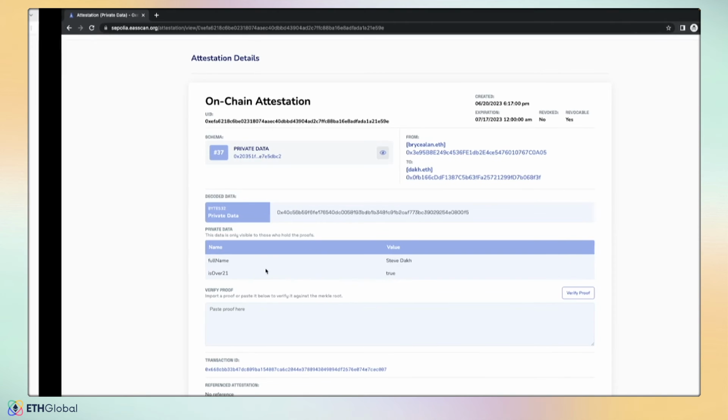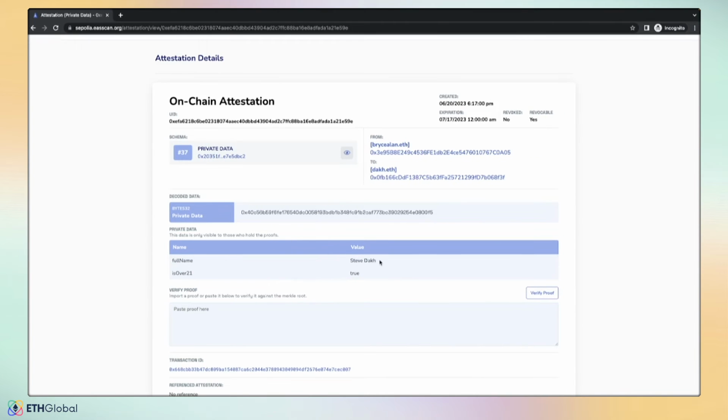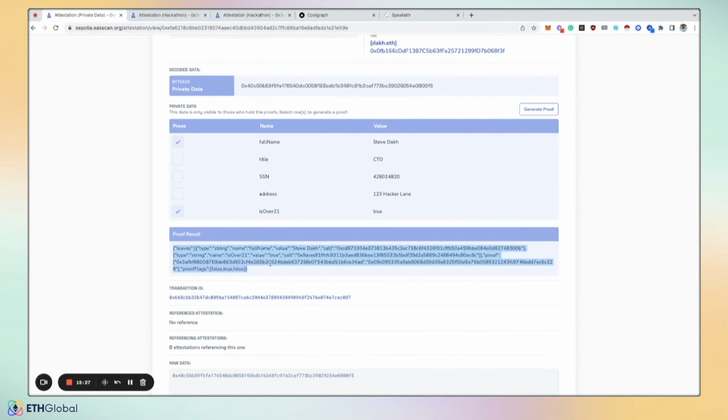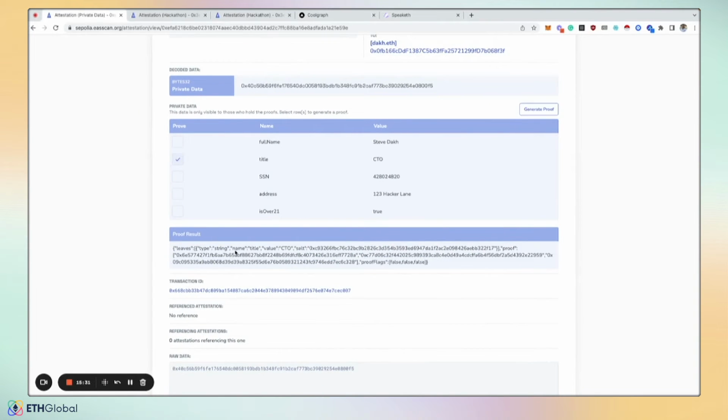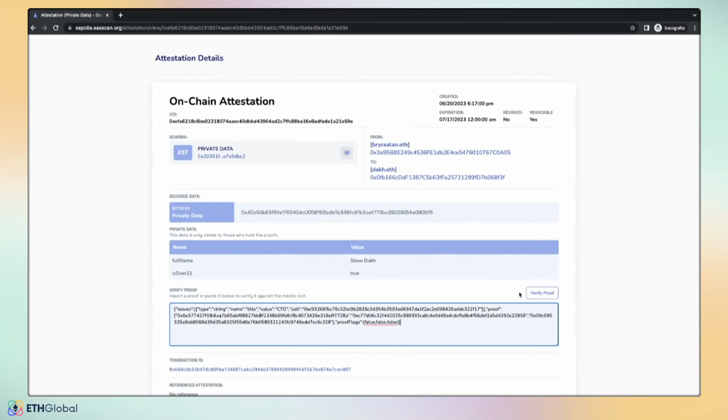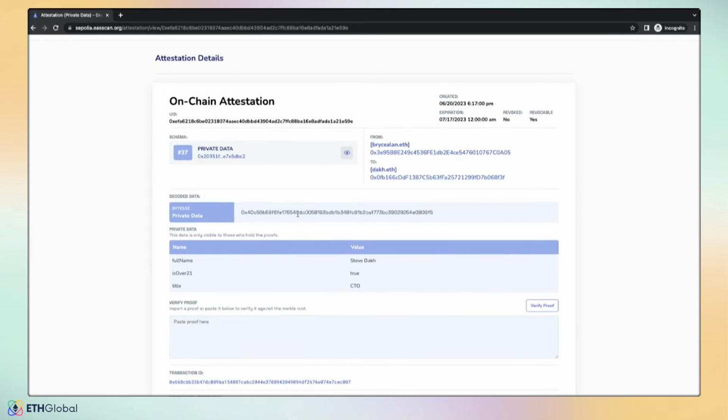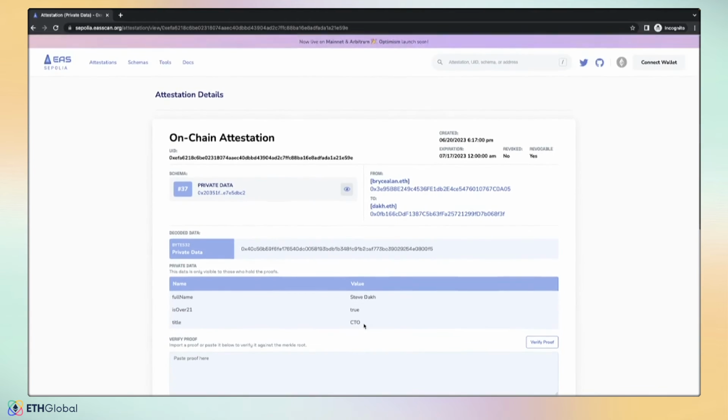Now, if you were to add in something else that wasn't a part of the tree, then it wouldn't verify. And you can continue to do this. Let's say, ultimately, he does want to share his title, that he is the CTO. Copy this, paste it, and keep verifying different leaves against that. So pretty cool to allow users to selectively disclose private data using Merkle roots.